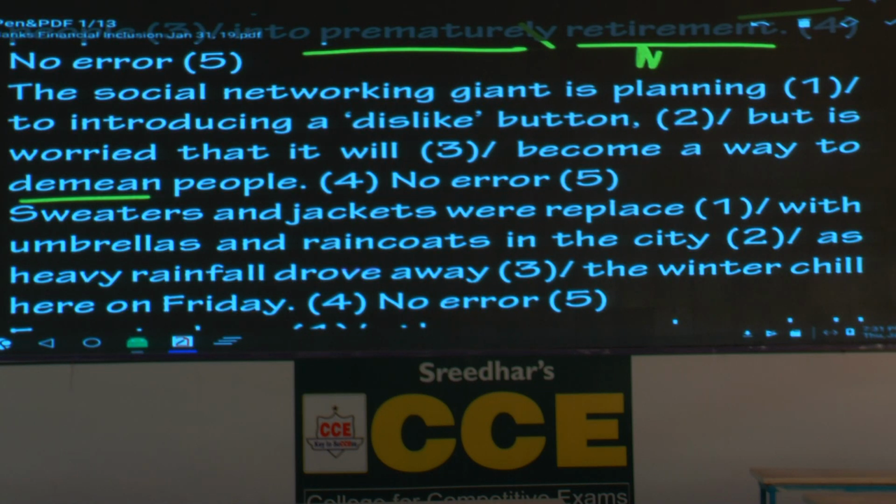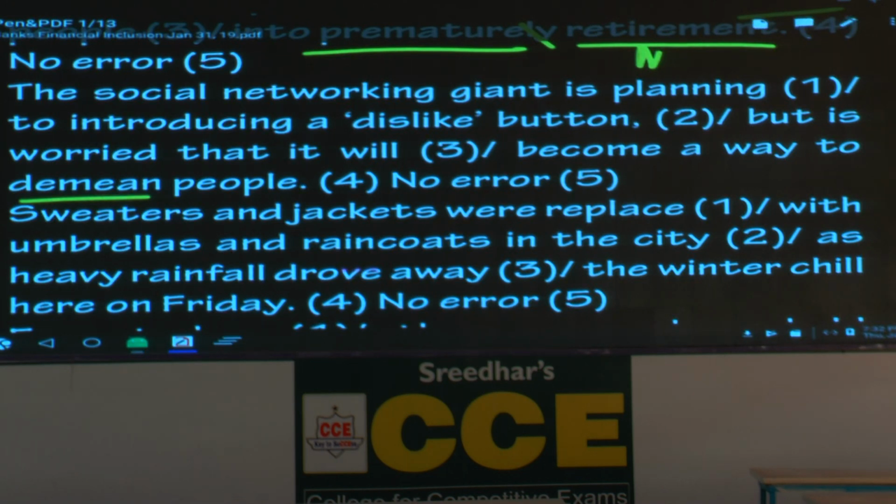Demean means to bring down the dignity of someone. Also write to discredit someone. This is an easy one. Where is the error? Second part.